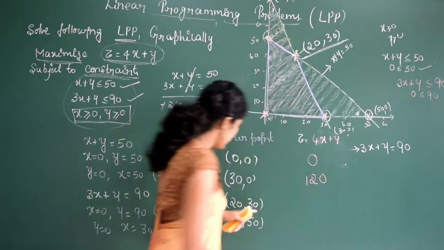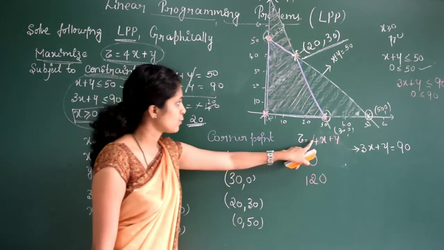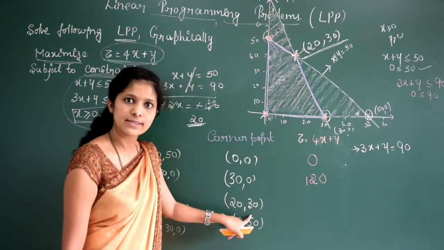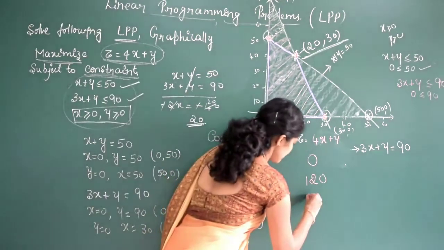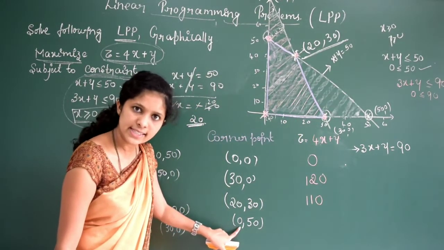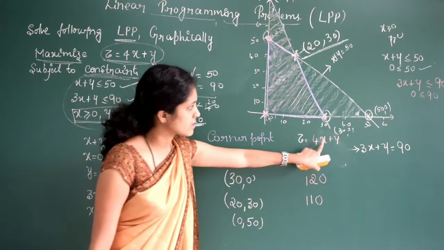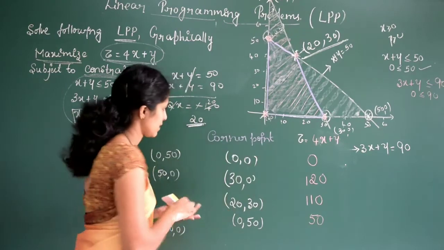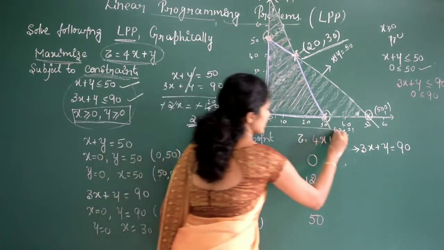Is it clear? Now 20 and 30. So 4 into 20 will be 80 plus 30. 80 plus 30 will be 110. Right? Next, the last one is x is 0, y is 50. So this will be 50. Clear? So make a column like this.